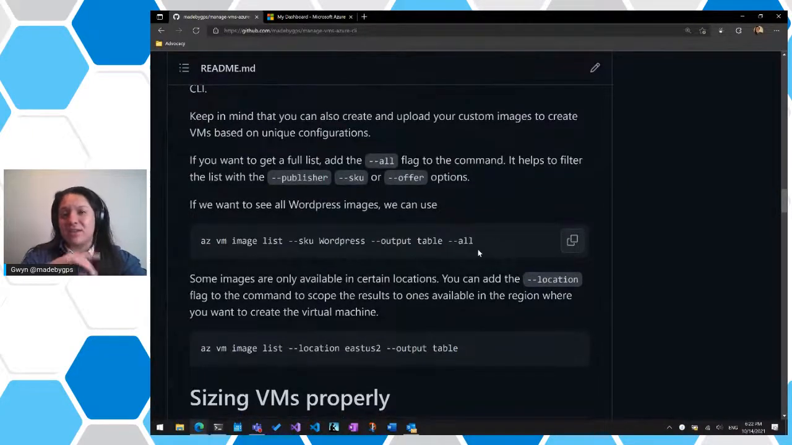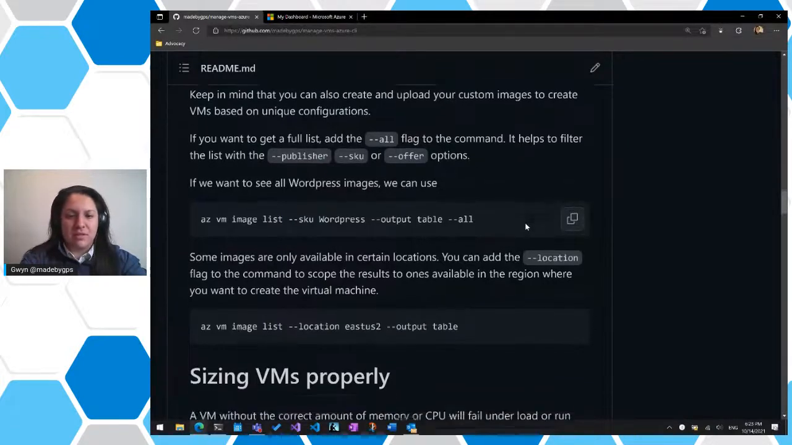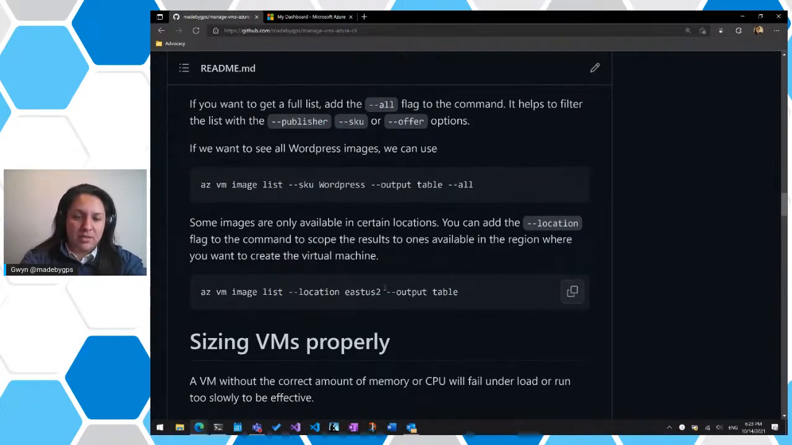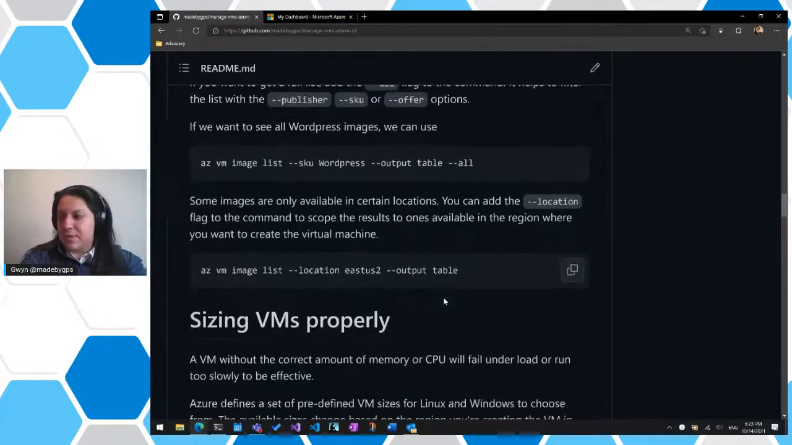But give this a try as you're going through the Learn module, and you can see a bunch of the images, and try to not use --sku. Just run the command with --all, and you'll get a really exhaustive list of everything. And then you can also query by location which images are available in your location if you add --location to the command, right? So keep that in mind.